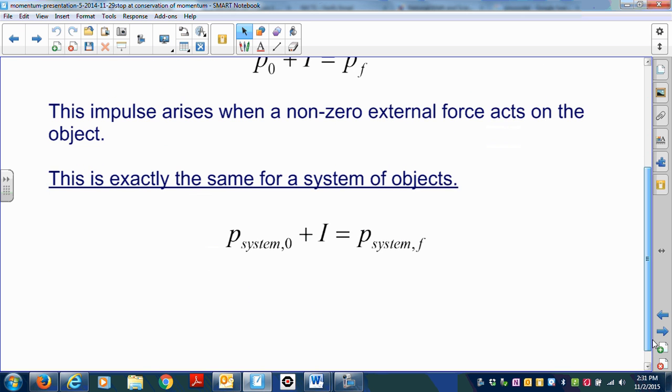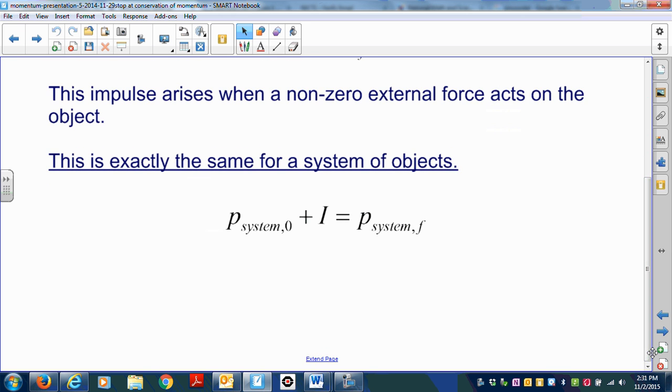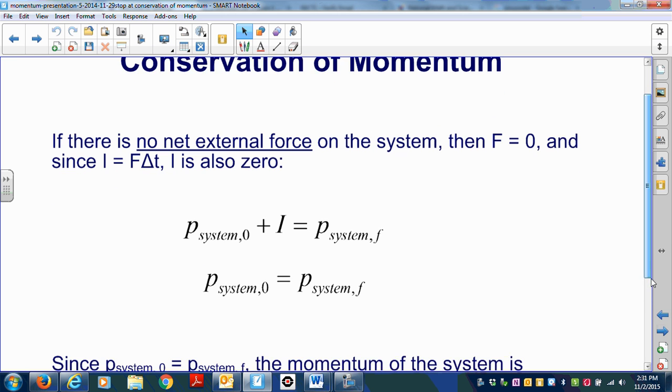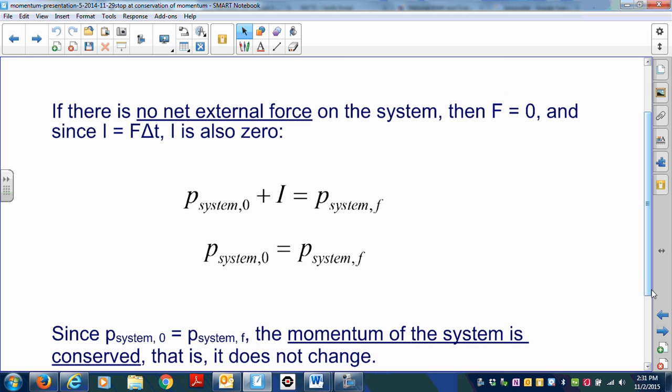This is exactly the same for a system of objects. So if we have the momentum of a system we start with, plus any impulse that occurs in the system, that equals the momentum of the system at the end, or after the event takes place. If there's no external force acting on the system, then the net force is zero, and that means the impulse is zero. In that case, the momentum I start with has to equal the momentum I end with. In other words, momentum is conserved.